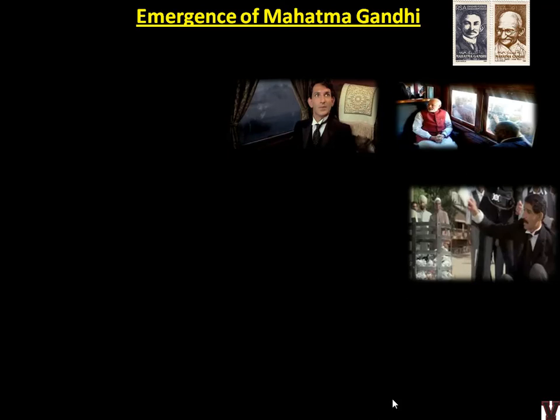And now the main important person, the father of our nation, Mahatma Gandhi, comes into the picture. Already we know the timeline now, it is 1919, and by 1915 itself Mahatma Gandhi had arrived in India. Before that he was in South Africa. In this particular slide we will see what all he did in South Africa before entering Indian soil or Indian politics.